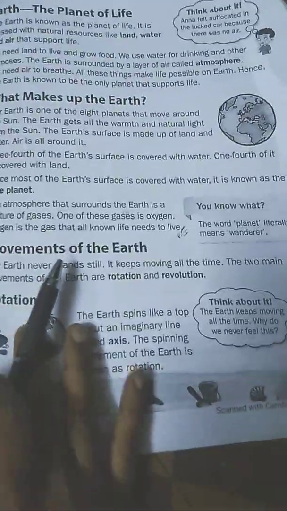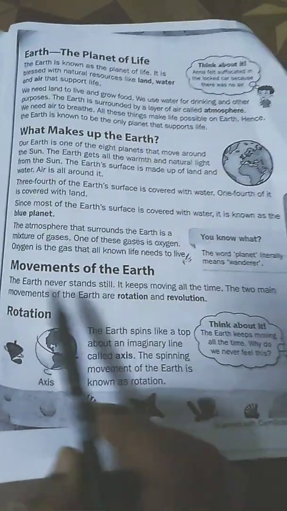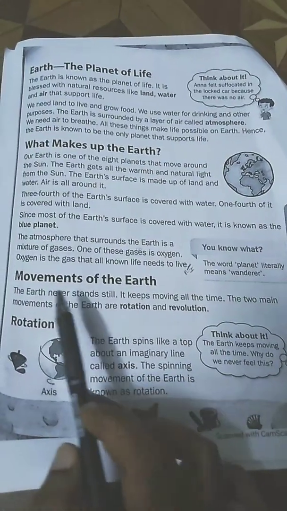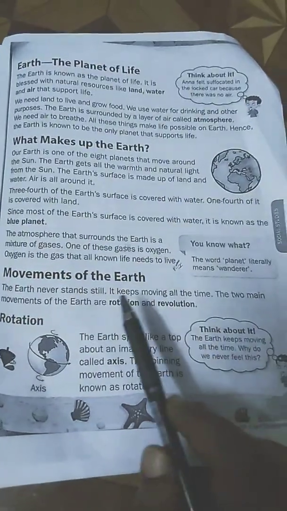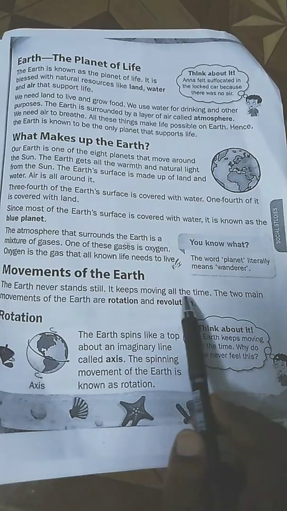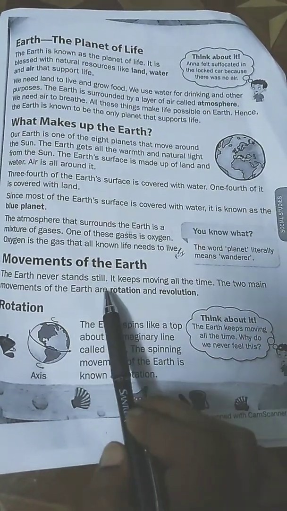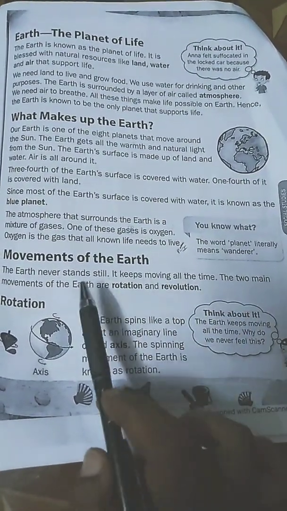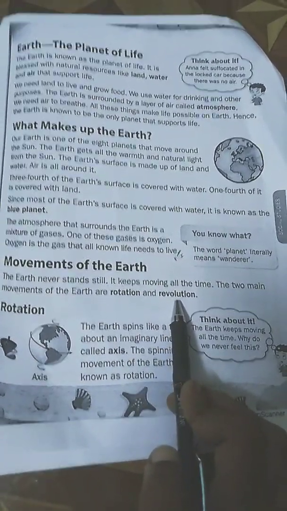We continue with movements of the Earth. The Earth never stands still. It does not remain at the same point. It keeps moving all the time. The two main movements of the Earth are rotation and revolution. The first is rotation, and the second one is revolution.